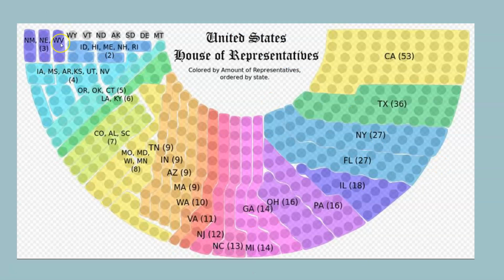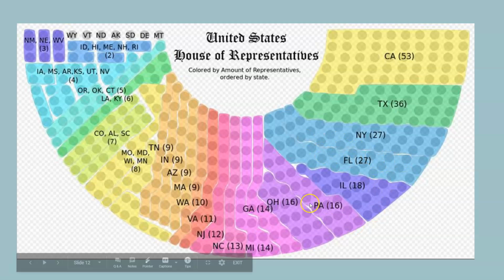So this is what the seats in the House of Representatives itself look like. There are a whole bunch from California, a lot of people in California, a whole bunch from Texas, a lot of people in Texas, and New York, Florida. And you can see the influence each state has.